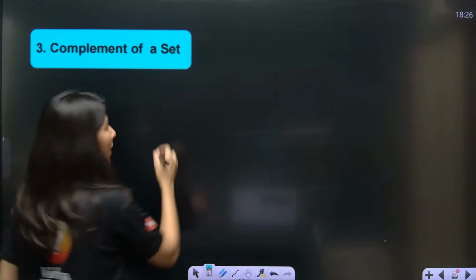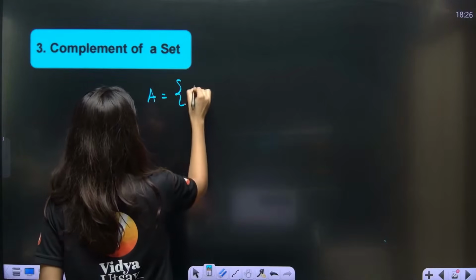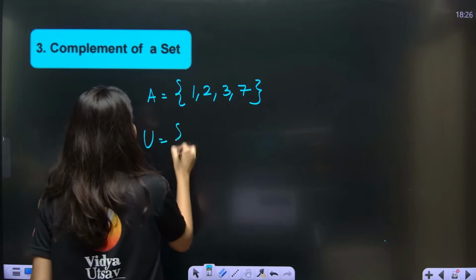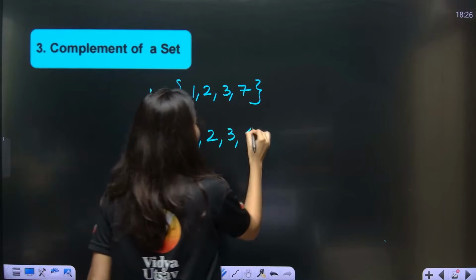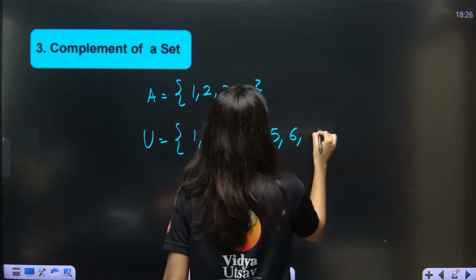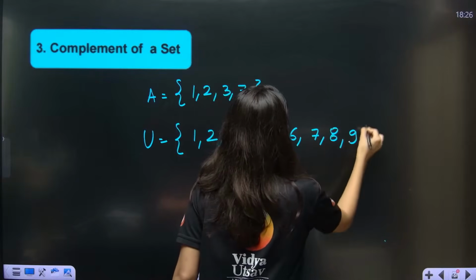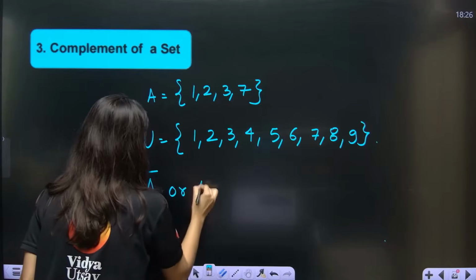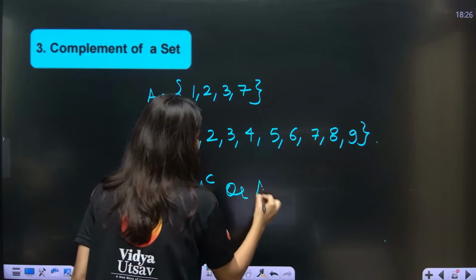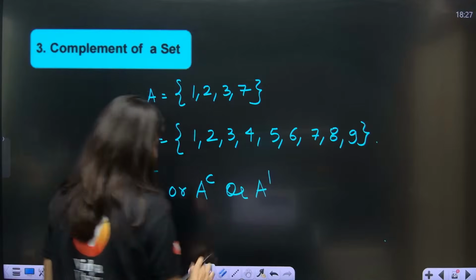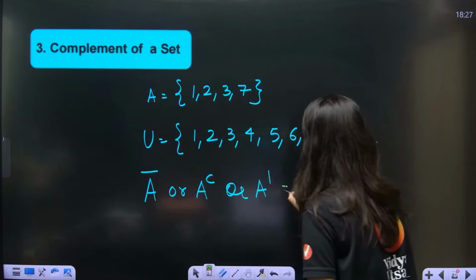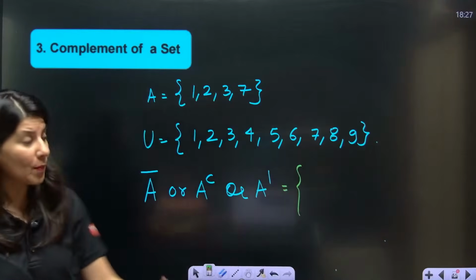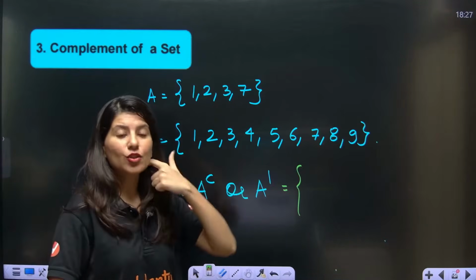Now complement of a set, quickly let's talk about it. Suppose A is 1, 2, 3 and 7, and the universal set is 1, 2, 3, 4, 5, 6, 7, 8 and 9. Can anybody tell me what is A complement? There are 3 ways to represent A complement. Obviously, because you're taking the complement, the universal set should be there.